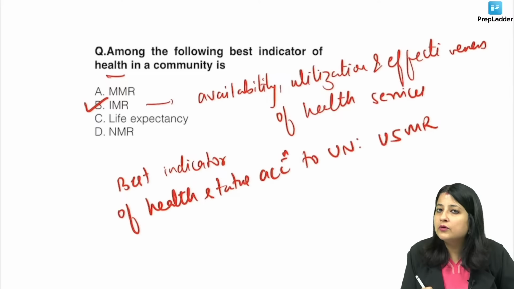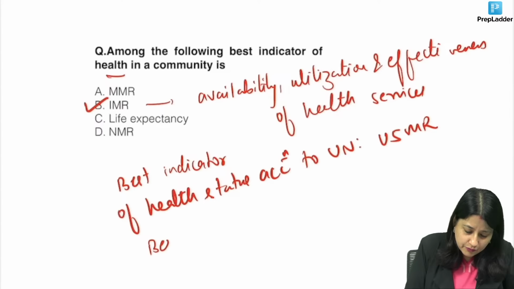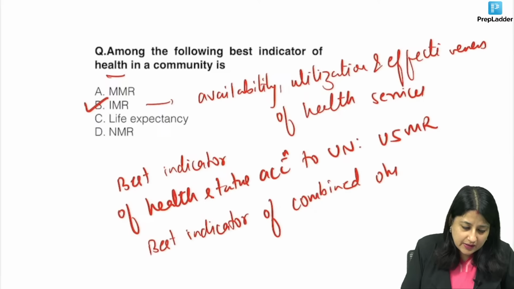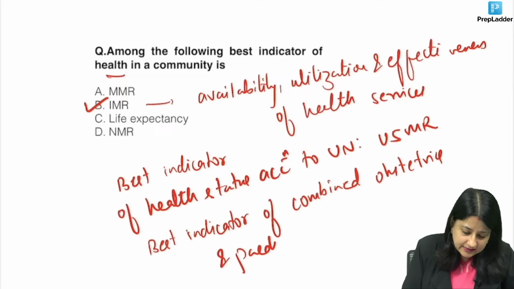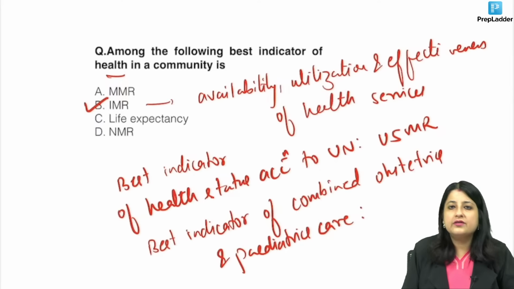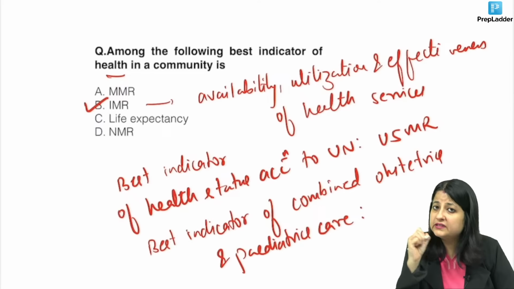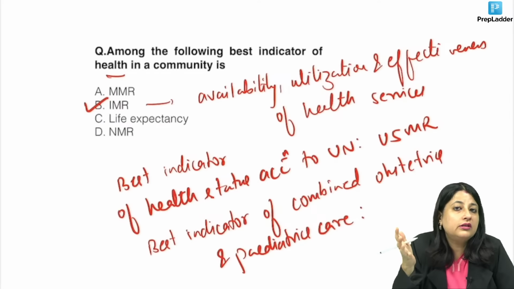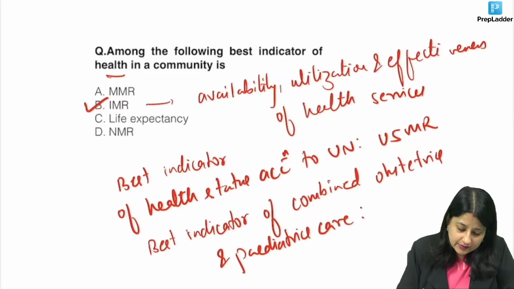One more point I wanted to discuss over here. I want all of you to put your answers in the comment section, guys. Best indicator of combined obstetrics and pediatrics care. What is going to be your answer for this? Some indicator that includes the antenatal period, also the postpartum period. So what was the answer to this?